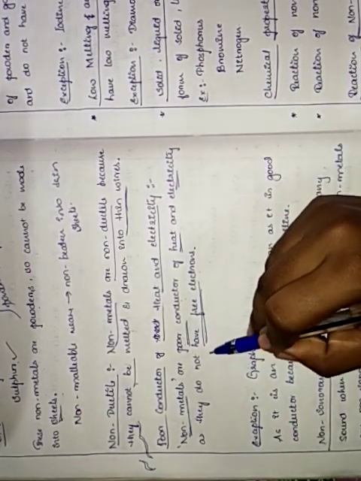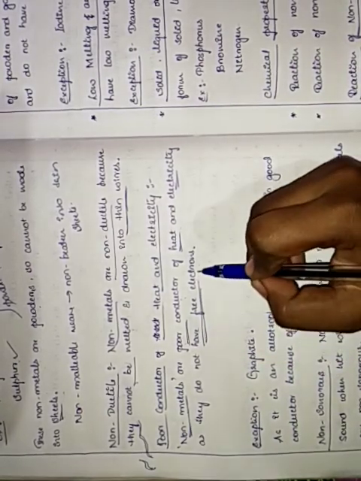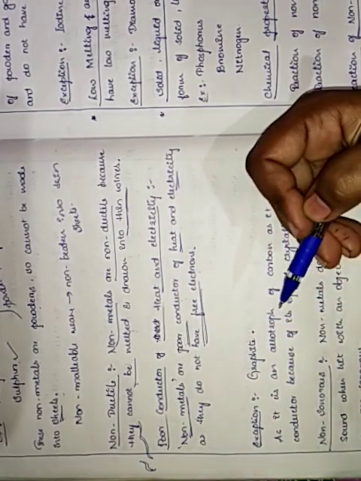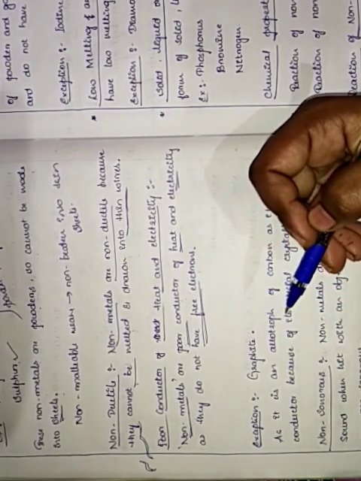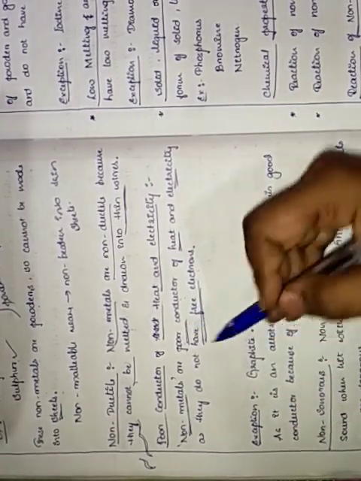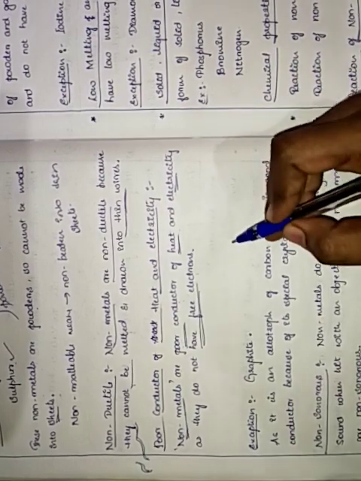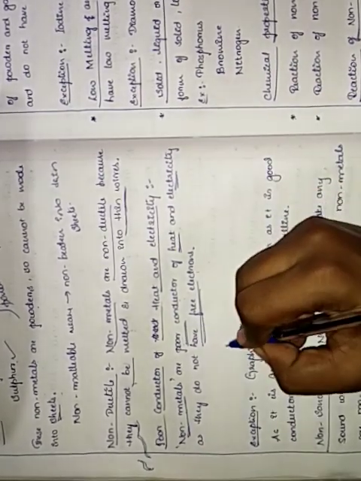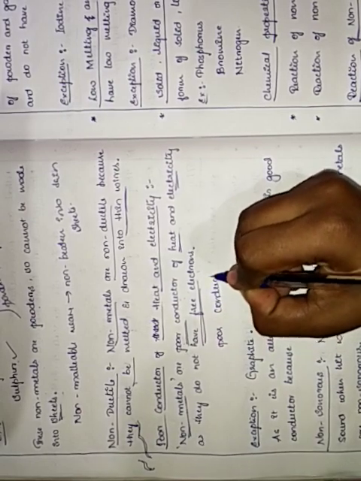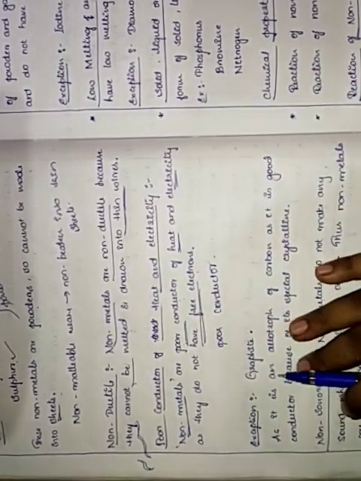Mobile means they do not have free mobile electrons. In the scientific way of chemical reactions we call it free mobile electrons. Got it children? That will be a poor conductor, which cannot be used for electricity.